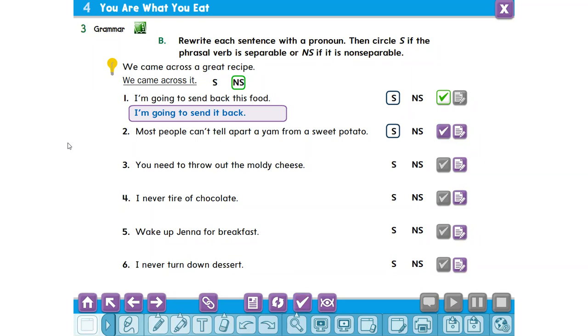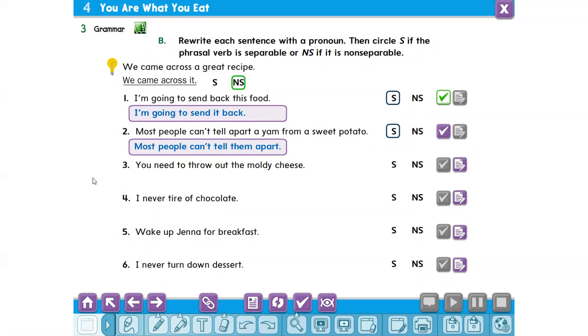It will be: most people can tell them apart. Tell apart, my friends, means differentiate between a yam and a sweet potato. Tell apart means differentiate.